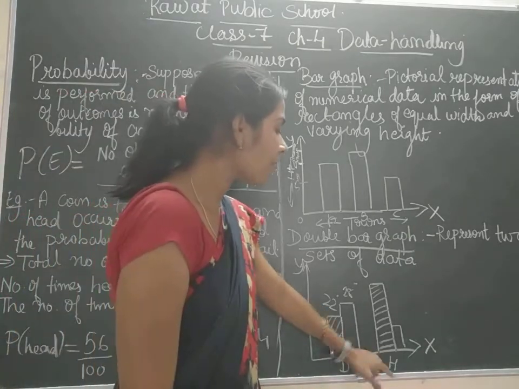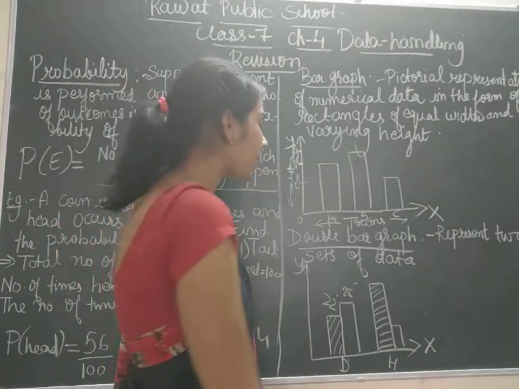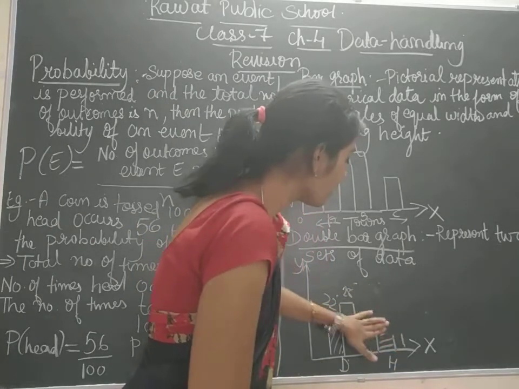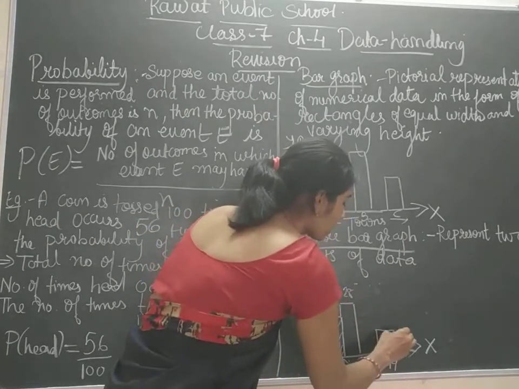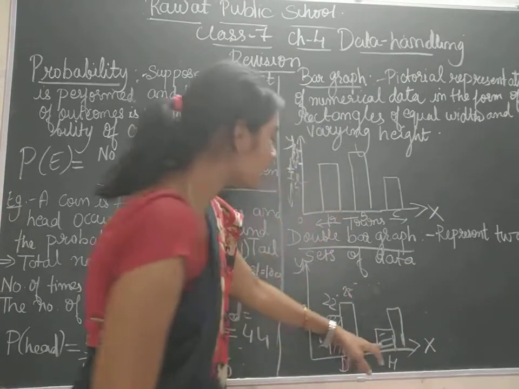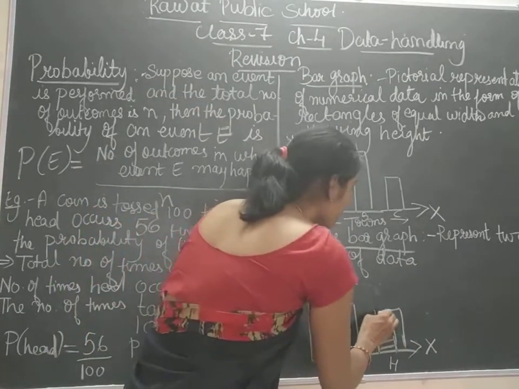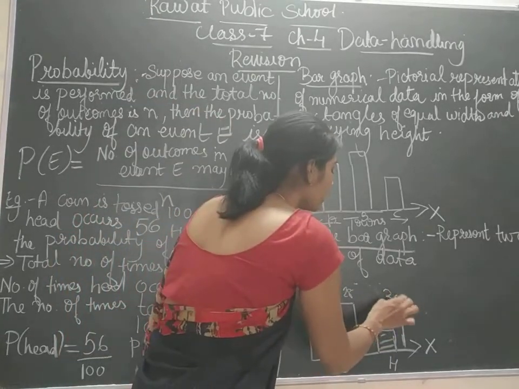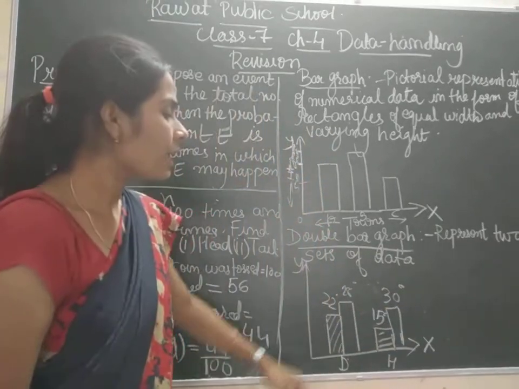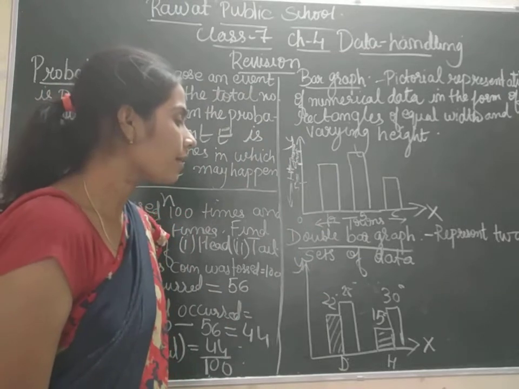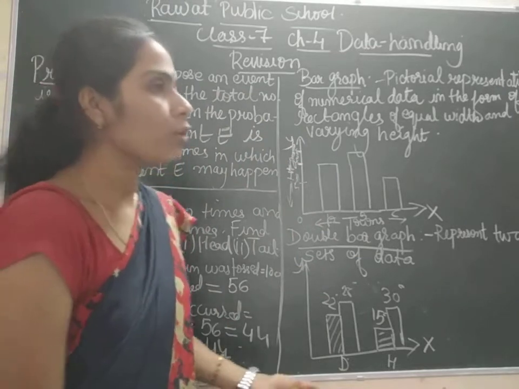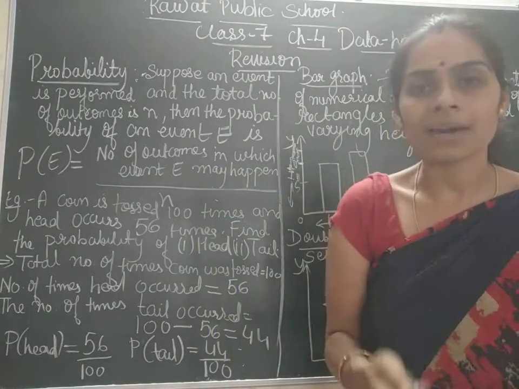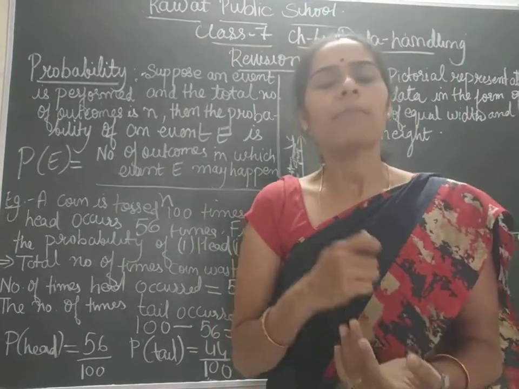Then in the same way, Hyderabad, if it has the lowest temperature as 15 degrees Celsius and highest temperature as 30 degrees Celsius, then we can represent it in the form of a double bar graph. So according to the need, according to the data, we can use bar graph, double bar graph, multiple bar graph.